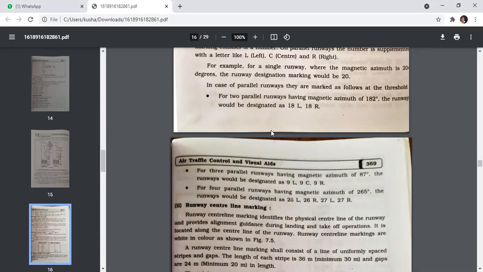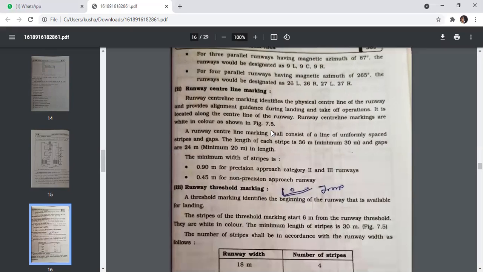For four parallel runways having a magnetic azimuth of 265 degrees, the runways would be designated as 26L, 26R, 27L, and 27R. Next is a runway centerline marking.